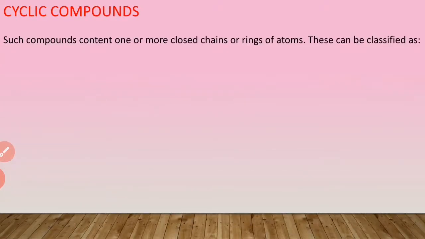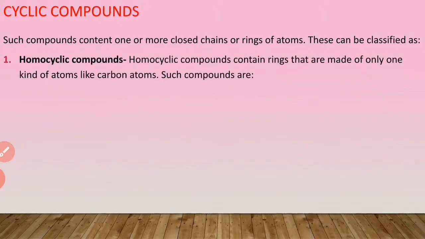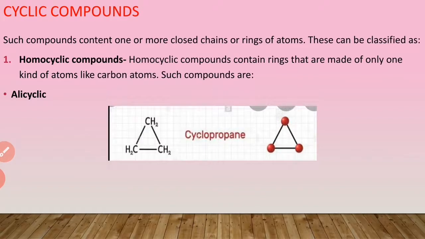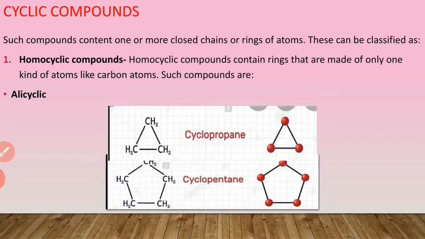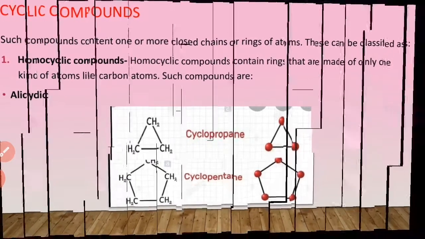Second type of organic compound, cyclic compounds. Such cyclic compounds contain one or more closed chains or rings of atoms. These can be classified as homocyclic compounds. Homocyclic compounds contain rings that are made up of only one kind of atoms, like carbon atoms. Such compounds are alicyclic. Examples of the alicyclic compounds are cyclopropane, then cyclopentane.